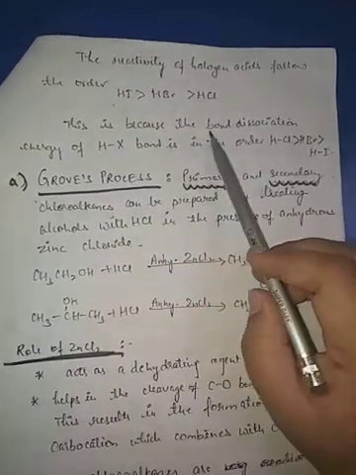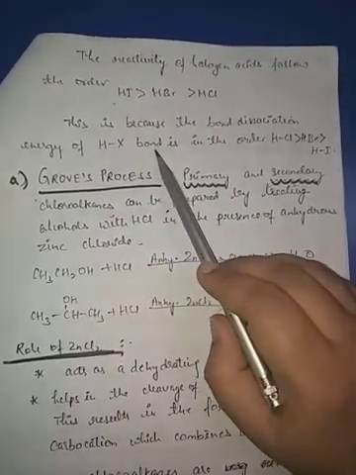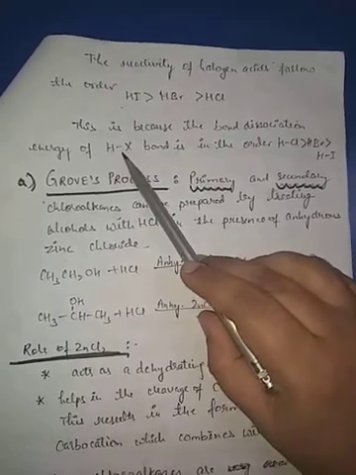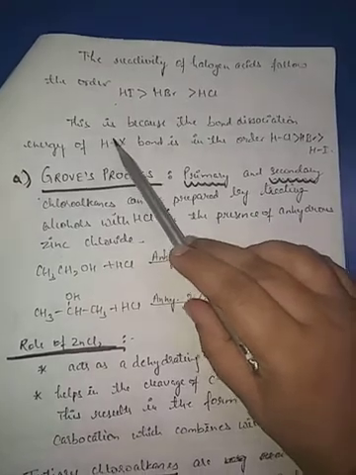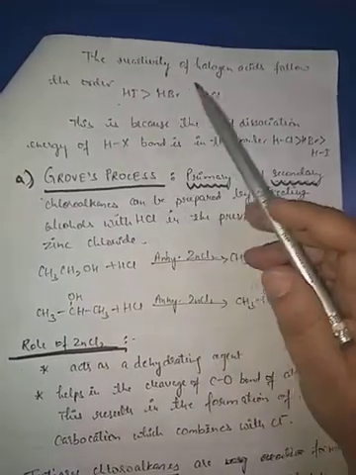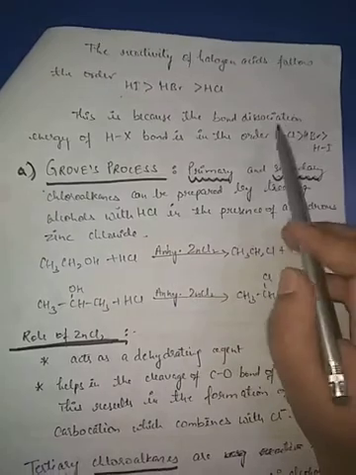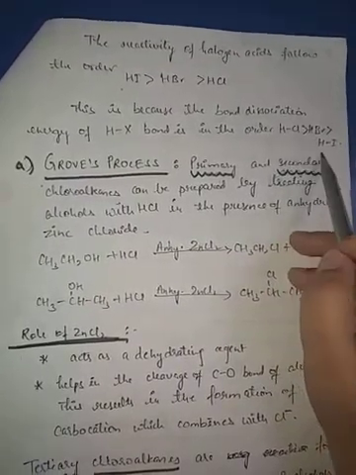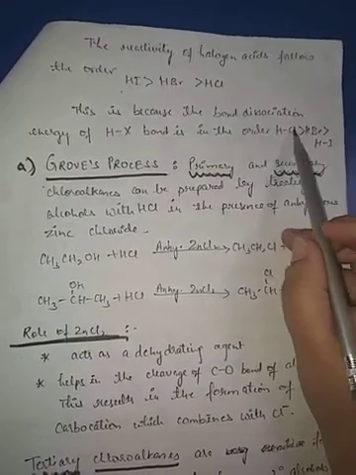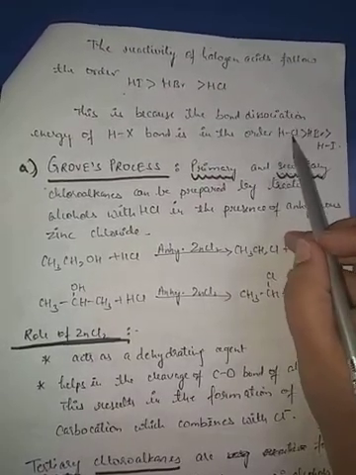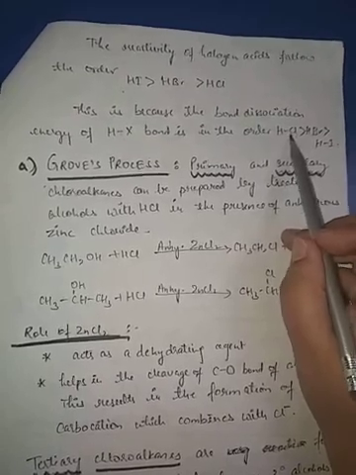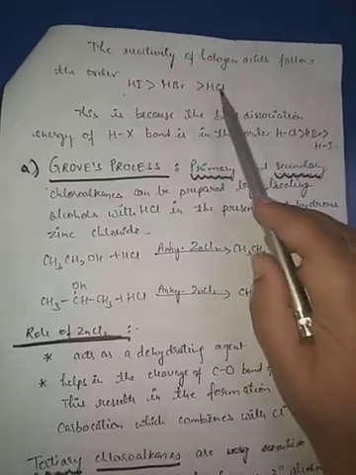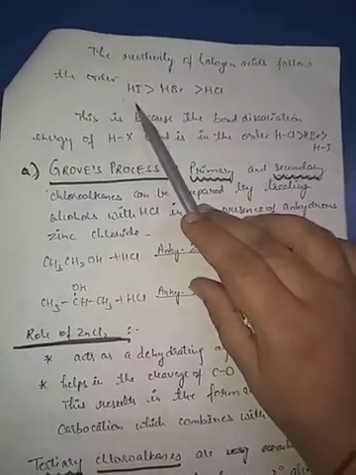This is because of the bond dissociation energy of the HX bond. Bond dissociation energy means the amount of energy required to break this bond. If this energy is less, it means it is more reactive. So the bond dissociation energy is maximum in HCl, then HBr and then HI. If the energy required to break the bond between H and Cl is largest, it will not show reactivity as much as HI can show.